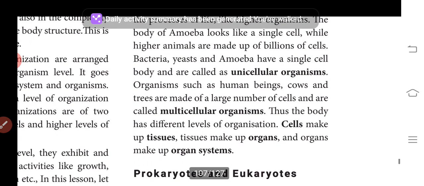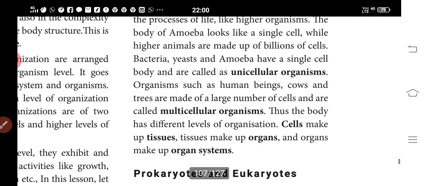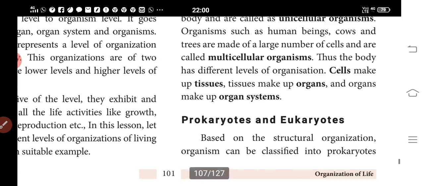Bacteria, yeast and amoeba have a single-celled body and are called unicellular organisms. Organisms such as human beings, cows and trees are made up of a large number of cells and are called multicellular organisms. Thus the body has different levels of organization. Cells make up tissues, tissues make up organs, and organs make up organ systems.